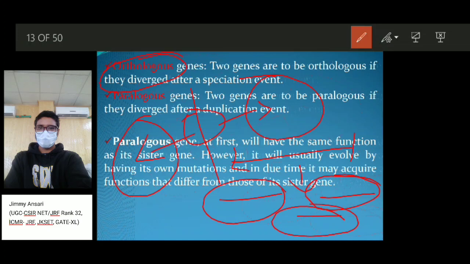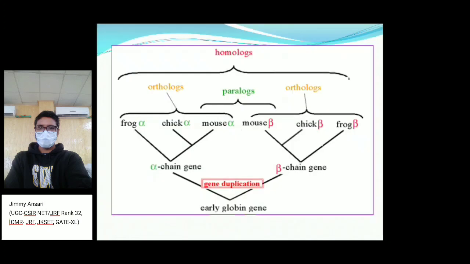So we call this a paralogous gene. At first they have the same function, because these paralogous genes are duplicated genes. They could have the same function, but due to environmental change, due to remaining in different environments, their function may vary with time.